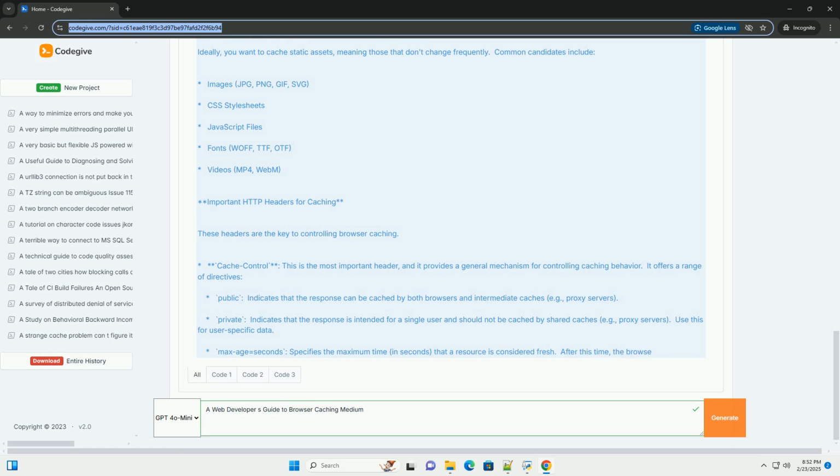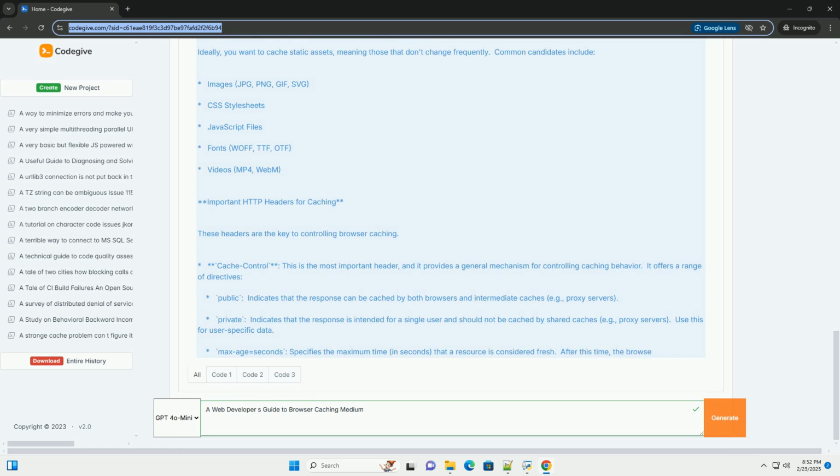Subsequent visits. Cache hit. On subsequent visits, the browser checks its cache to see if the requested asset is already stored. If it is and the caching rules are still valid, the browser retrieves the asset from the cache instead of sending a new request to the server. Validation. If the caching rules require validation, for example the asset has an ETag or Last-Modified header, the browser sends a conditional request to the server, using If-None-Match or If-Modified-Since headers.